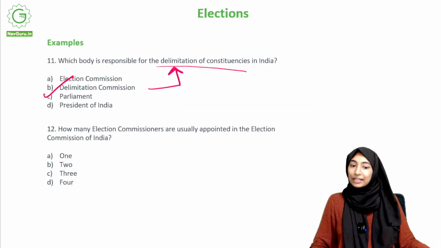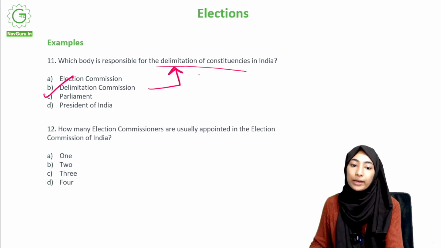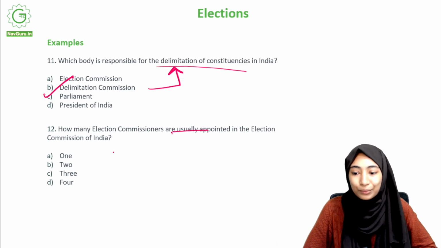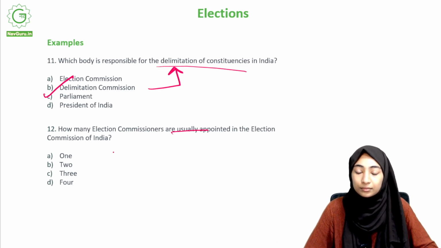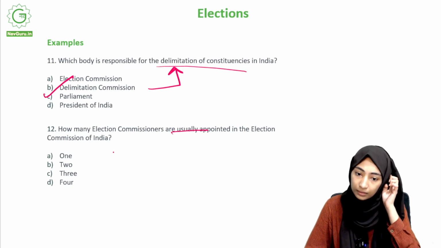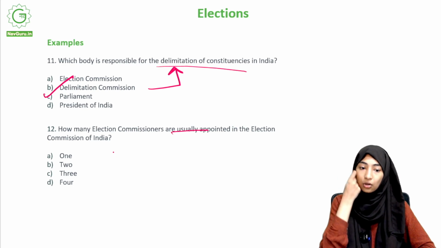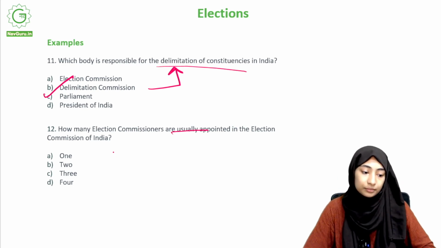Moving on, how many election commissioners are usually appointed in the Election Commission of India? 1, 2, 3, 4. Your time starts now. How many election commissioners are usually appointed in the Election Commission of India?